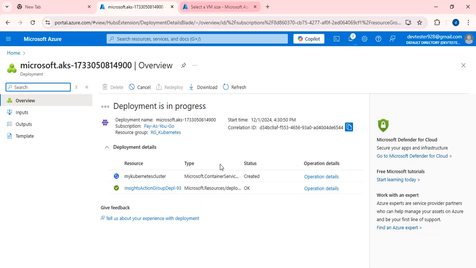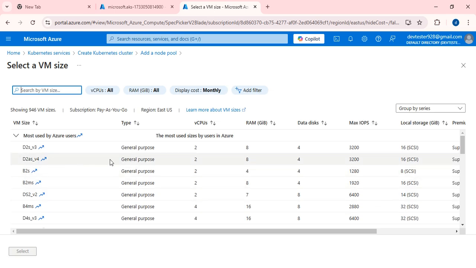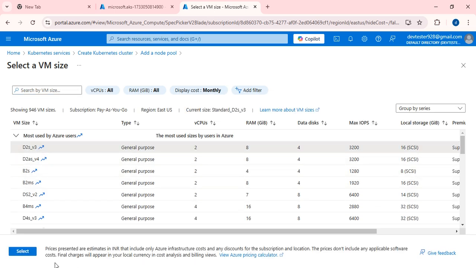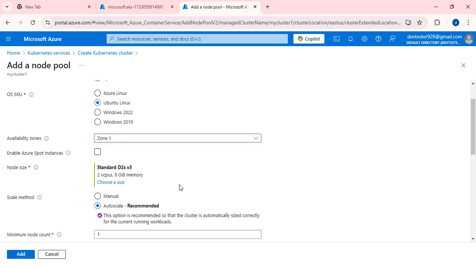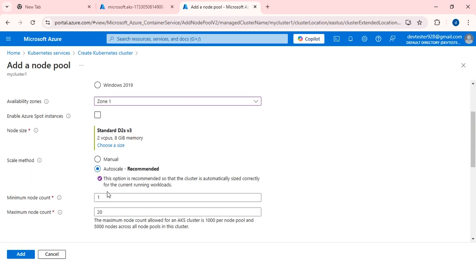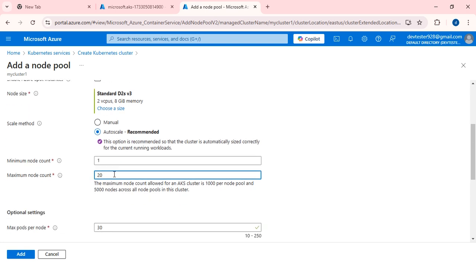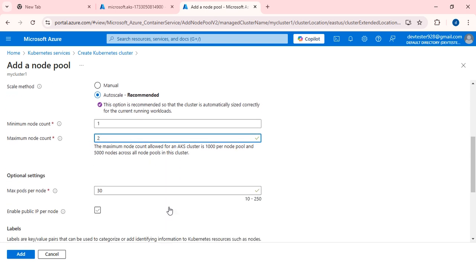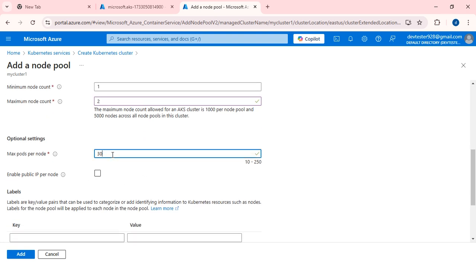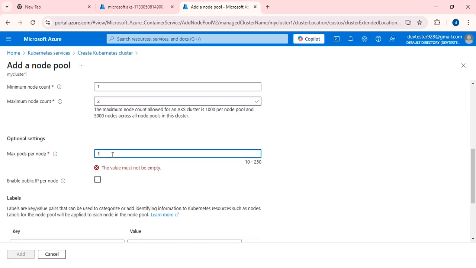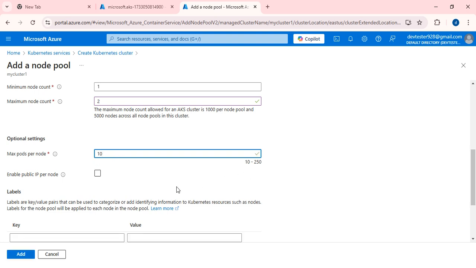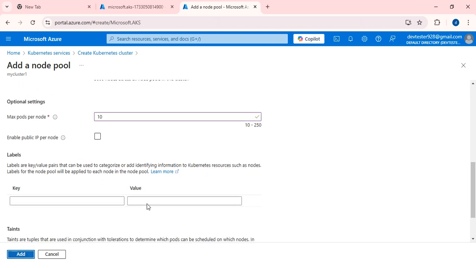I will show you DS2 V2, it's enough for me. The general purpose machine and auto scale as usual. Maximum node count is 2 only. I don't want more than that. And max pods per node, it's my wish, I can mention 10 to 250, and add.